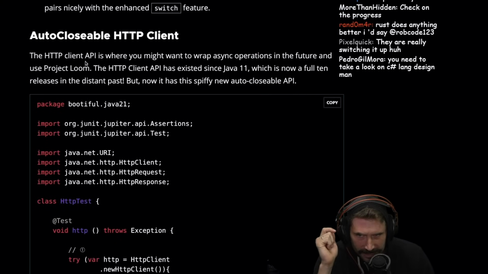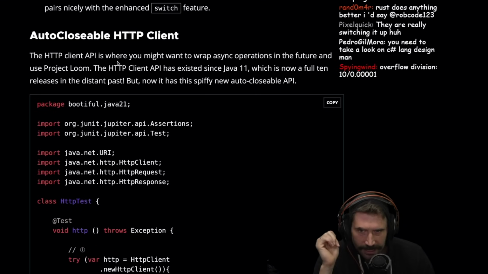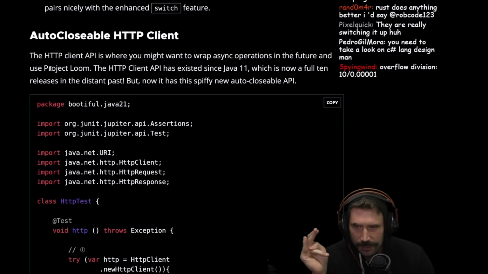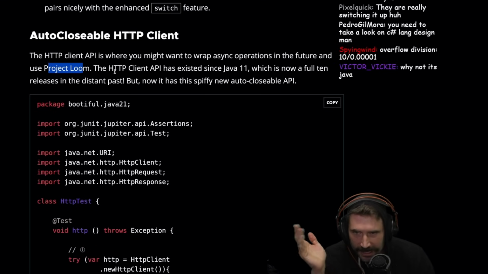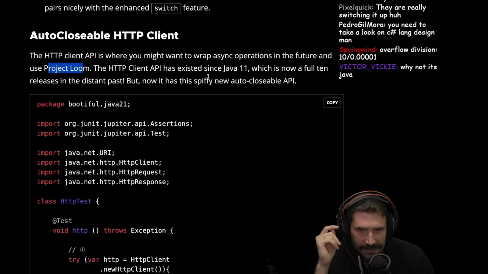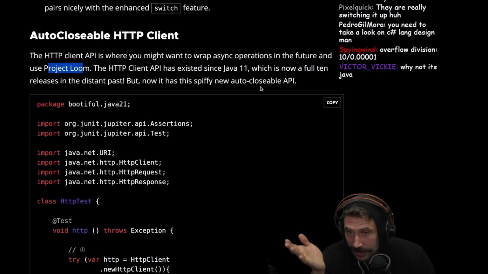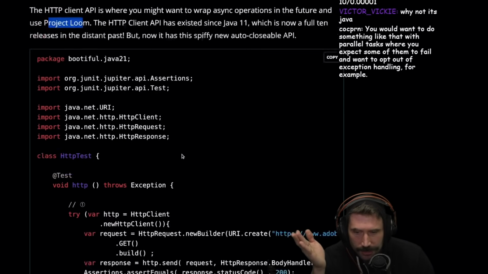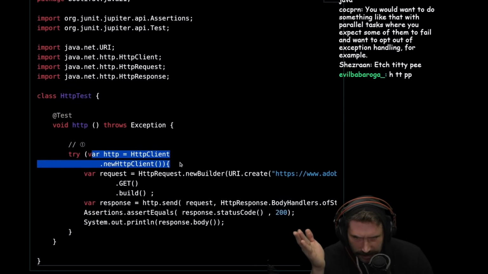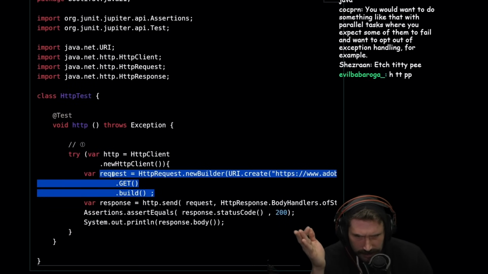The HTTP client API is where you may want to wrap async operations in the future and use Project Loom. Again, Project Loom is mentioned many times. The HTTP client API has existed since Java 11, which is now a full 10 releases in the distant past, but now it has a spiffy new AutoCloseable API. All right, so we create a new API. We do a new little builder.